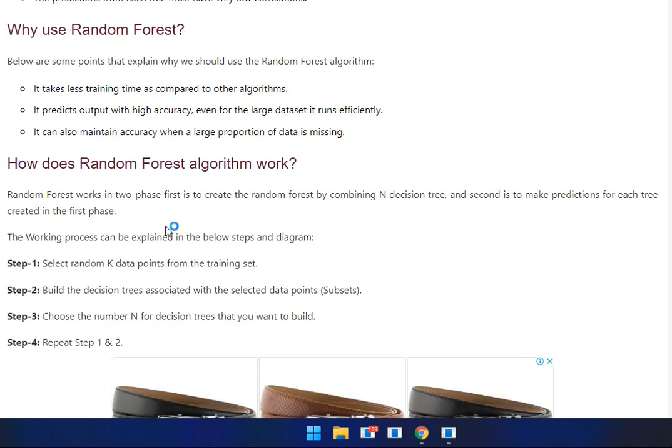Why use the random forest? It takes less training time compared to other algorithms. It predicts the output with high accuracy. For large data, it runs efficiently. It can also maintain accuracy when a large proportion of the data is missing.